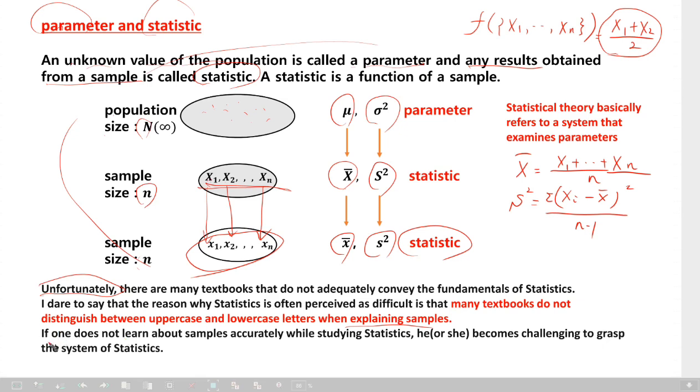If one does not learn about samples accurately while studying statistics, it becomes challenging to grasp the system of statistics. They fall into a fog, I think. That's why many people do not like statistics. Many people say statistics is pretty hard to understand. But it is very, very simple, easy, and, as I told you, straightforward. So in this lecture, I like to emphasize this kind of thing.